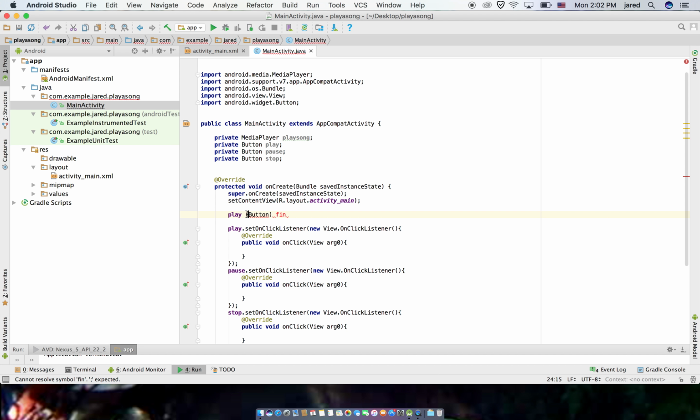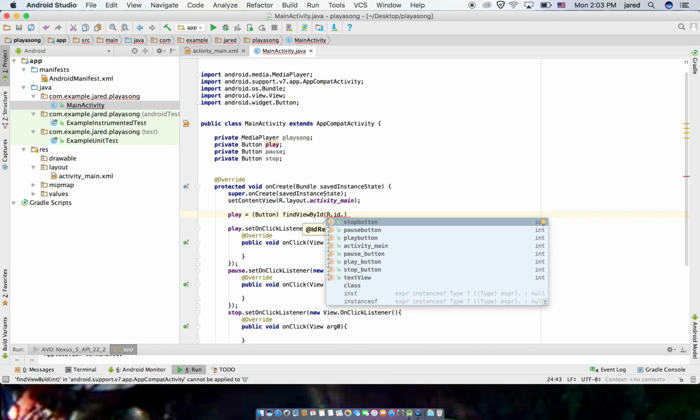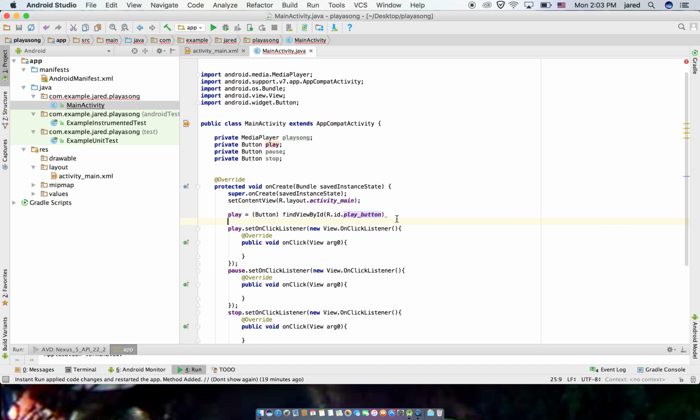So play equals, I forgot the equals, find view by ID, dot ID dot, and we'll want to go play button. So this is my second attempt, so go play button. Okay, that's good. We'll copy and paste this 3 times.